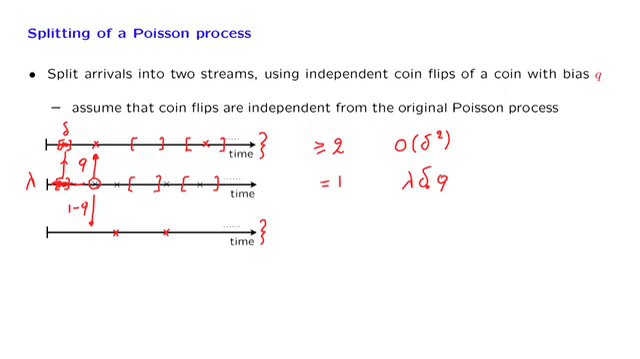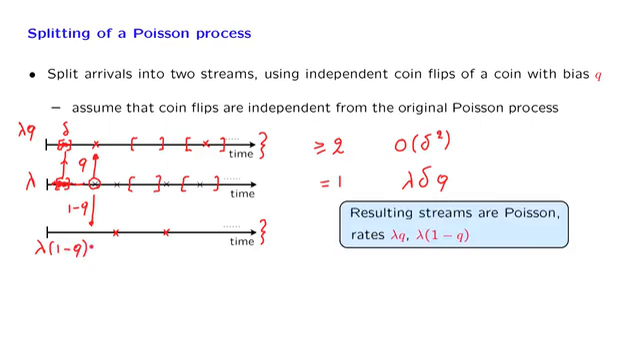The factor of proportionality that multiplies delta is equal to lambda times Q. Therefore, this is a Poisson process with parameter or arrival rate equal to lambda times Q. And by a similar argument, this process here is going to be a Poisson process with parameter equal to lambda times 1 minus Q. So, by splitting a Poisson process using independent coin flips, we obtain two different Poisson streams.